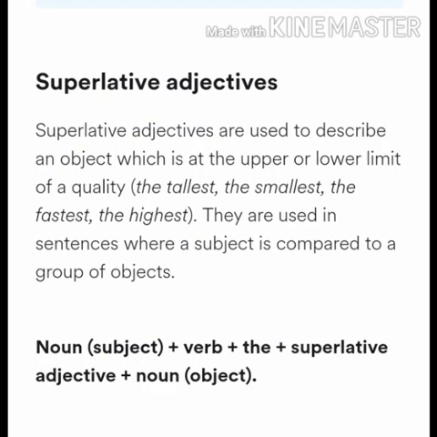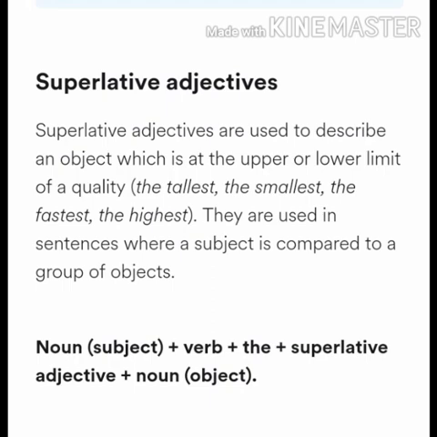Superlative adjectives are used to describe an object which is at the upper or lower limit of a quality: the tallest, the smallest, the fastest, the highest. They are used in sentences where a subject is compared to a group of objects. Now there is comparison not between two things but more than two things. When one thing is being compared with a group of objects, it is formed by noun, subject, plus verb, plus the superlative adjective, plus noun, that is object.